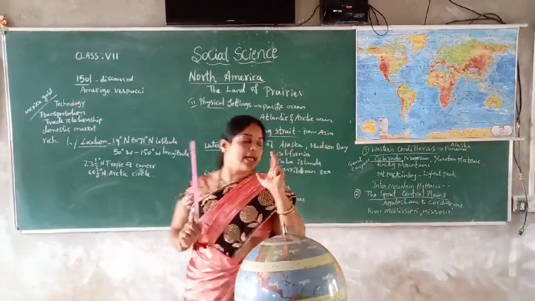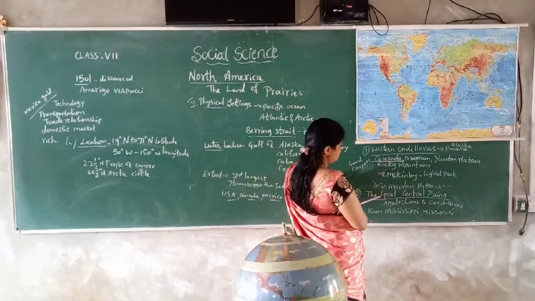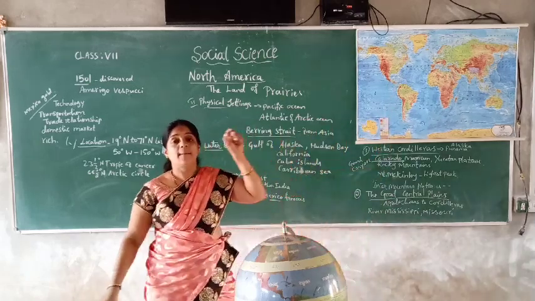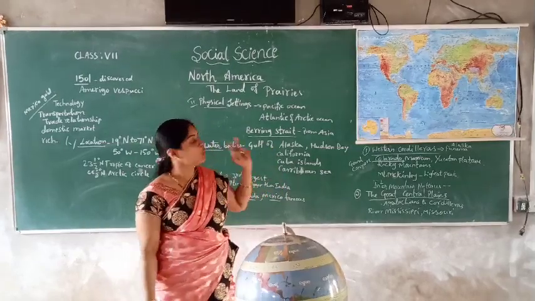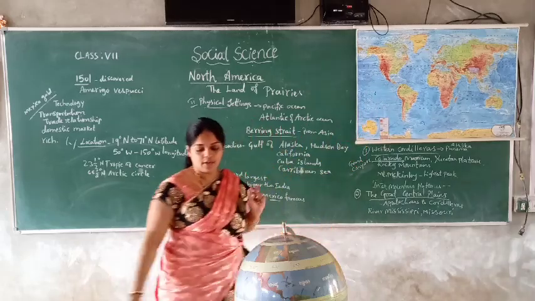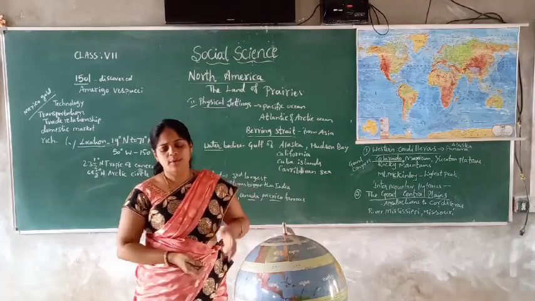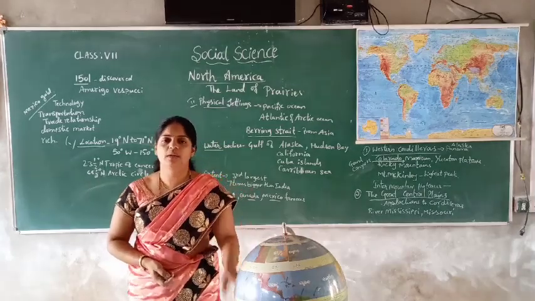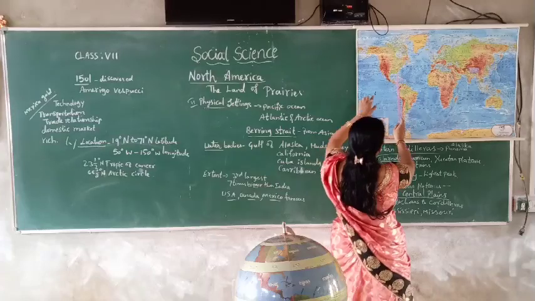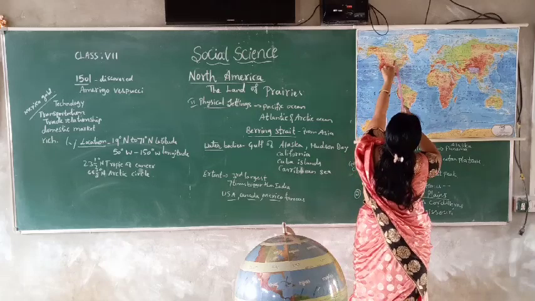So there are 4 types of physical features: the Western Cordilleras, the Great Central Plains, the Eastern Highlands or the Appalachian Hills, and the 4th one is the coastal plains. Yes, this is the coastal part of the physical features of North America. Yes, rivers, we have already said that. The rivers are the Mississippi and the Missouri River. They are the lifeline of America, children. What is that? Mississippi and the Missouri.